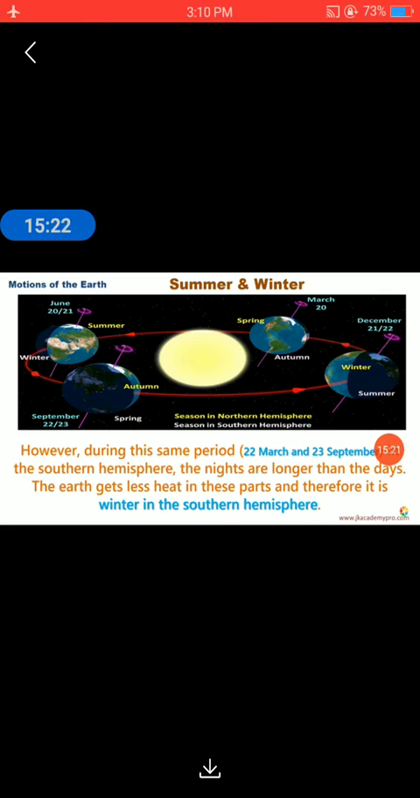Now, what happens in the southern hemisphere? During this same period, between 22nd March and 23rd September, in the southern hemisphere the nights are longer than the days. Means during this time, the nights will be longer than the day. Now, the earth gets less heat in this part, and therefore it is winter in the southern hemisphere. So, have you got it?